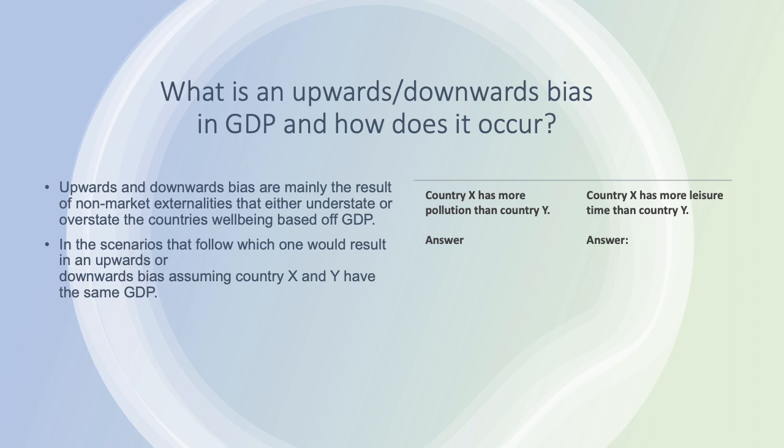a downwards bias. So if country X has more pollution than country Y, it would be an upward bias because country X is actually worse off than it appears. And if country X has more leisure time than country Y, it would be a downward bias because country X is actually better off than it appears.